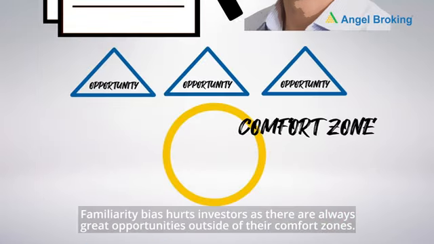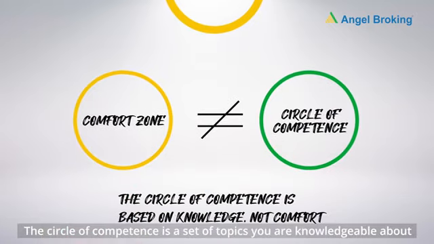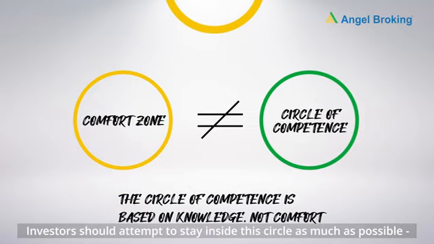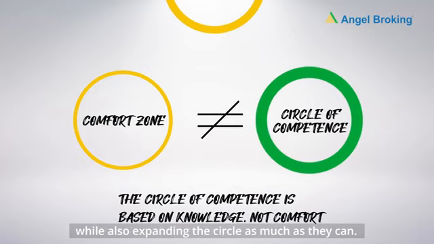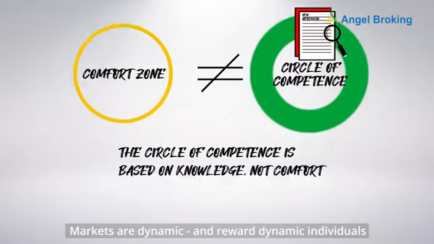Familiarity bias hurts investors as there are always great opportunities outside of their comfort zones. People should not mistake familiarity bias with their circle of competence. The circle of competence is a set of topics you are knowledgeable about. Investors should attempt to stay inside this circle as much as possible, while also expanding the circle as much as they can. Markets are dynamic and reward dynamic individuals.